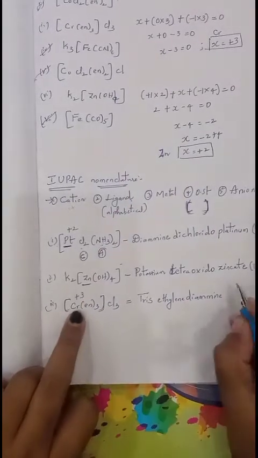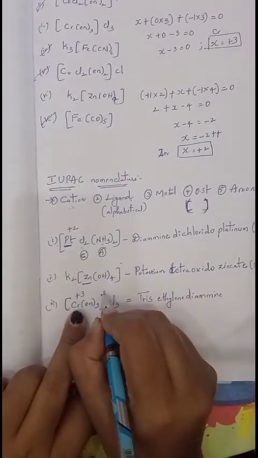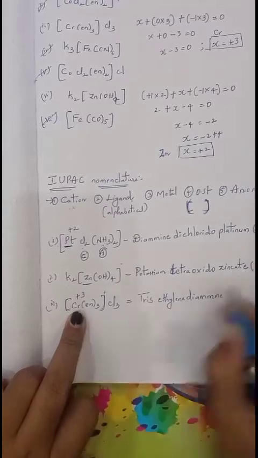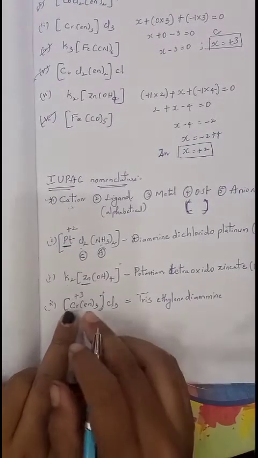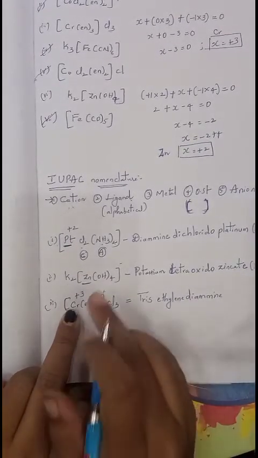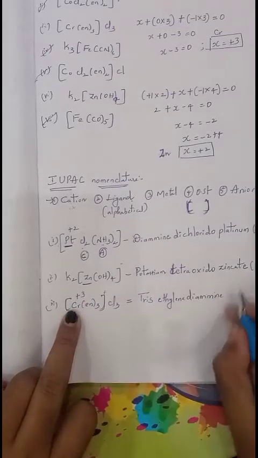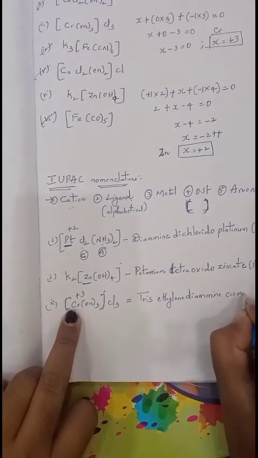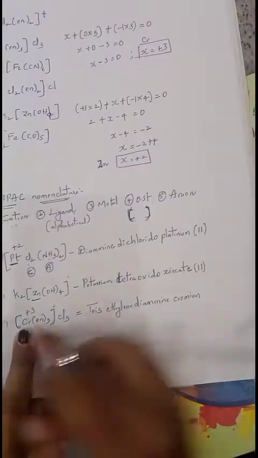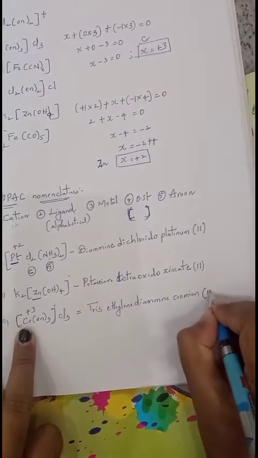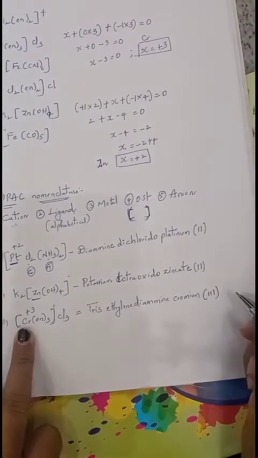Then write metal. Metal is chromium. Now it is present in a cationic complex because the counter ion is an anion. So directly we can write its name. If a metal is present in a neutral complex or cationic complex, its name doesn't change. We will write chromium. Then oxidation number. Oxidation number is +3. Write in parenthesis in Roman numbers.